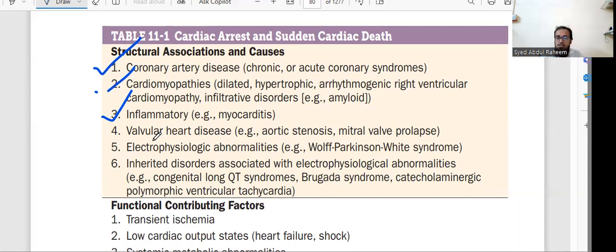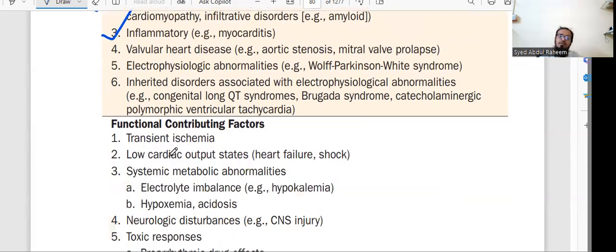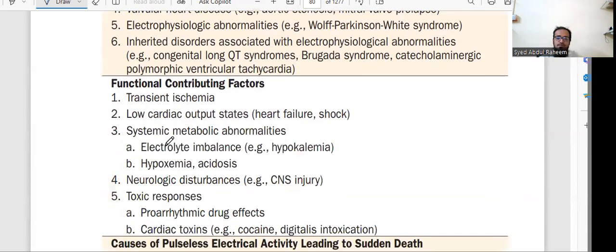Electrophysiological abnormalities, so any issues from the brain. Or inherited disorders: congenital heart disease, ventricular tachycardia, congenital disorders from birth, or inherited from family members. So these are the reasons you can see in sudden collapse or shock.